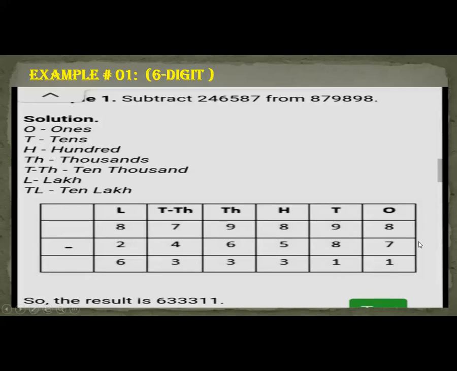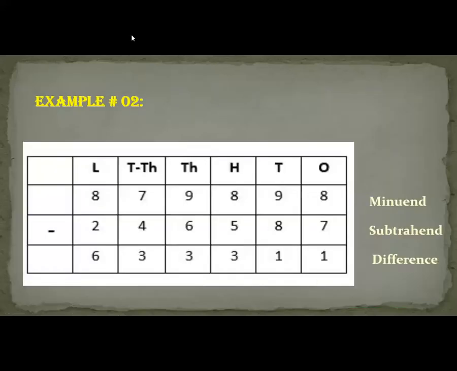Okay, so this is minuend and this is subtrahend. Okay. So your answer is 6,33,311. This is all about example number 1. Now example number 2. Yes, Zunaira. Yes, that is difference. Now this is minuend, this is subtrahend, and this is difference. Okay. Subtrahend is subtracting from minuend. So when we subtract this number from this number, the answer that comes is called difference in subtraction.